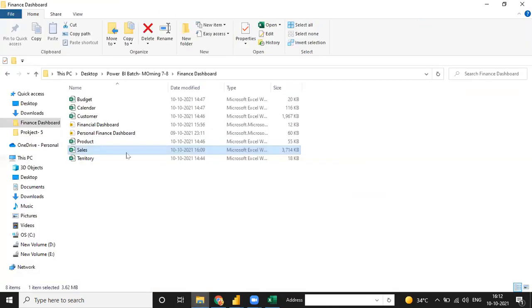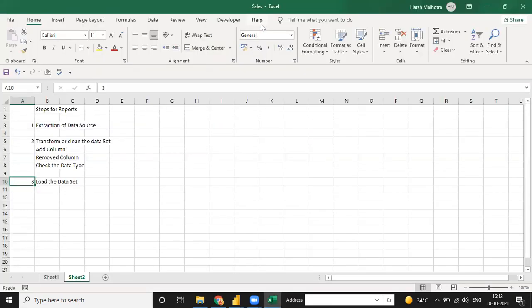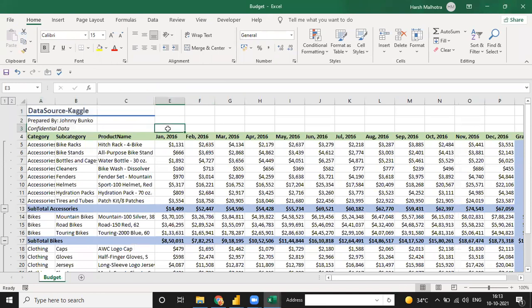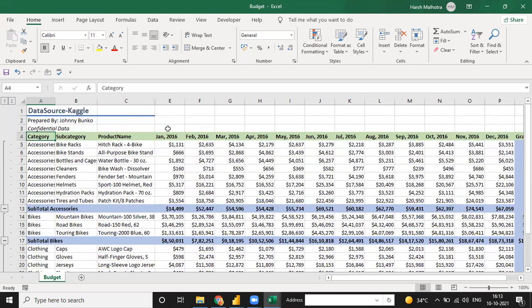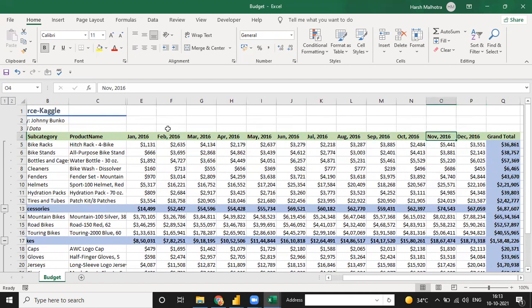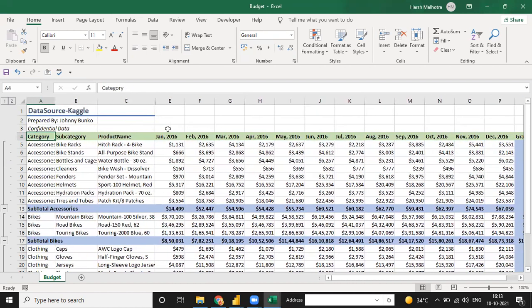And when I click on my budget file and open it, you see my budget file looks like this. It is man friendly, but it is not a machine friendly file, because it is human friendly. This data is good for human eyes, like category, subcategory, product name, this kind of category. But this data is not friendly with our machine. Why do I talk about machine? Because Power BI is a machine, so you have to make some changes in your Power Query so that you can make the file a better source.